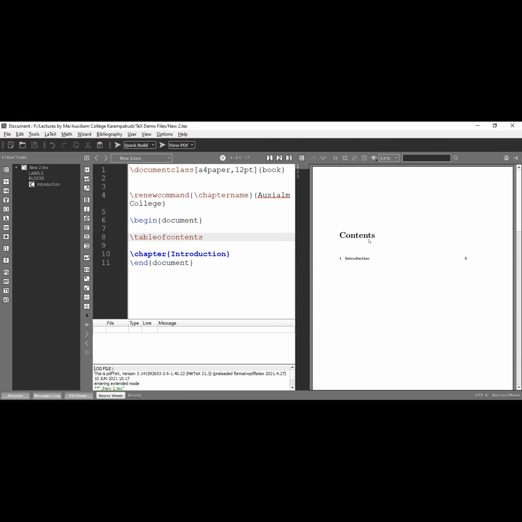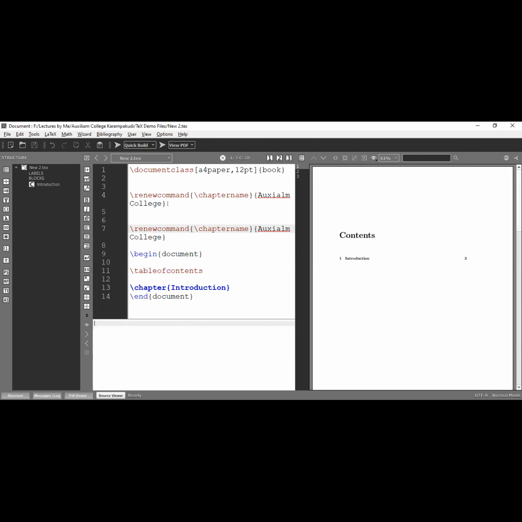Now I don't want this content. Instead of content, I need a table of contents. So that I am going to change. I am going to renew that command. So I'm just going to alter that. Instead of chapter name, I am going to change contents name, CONTENTS name, as table of content. Now I am going to run this file just to see the output.